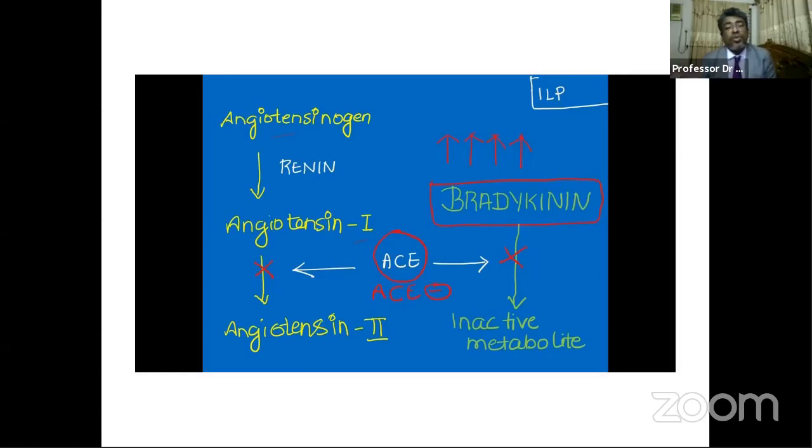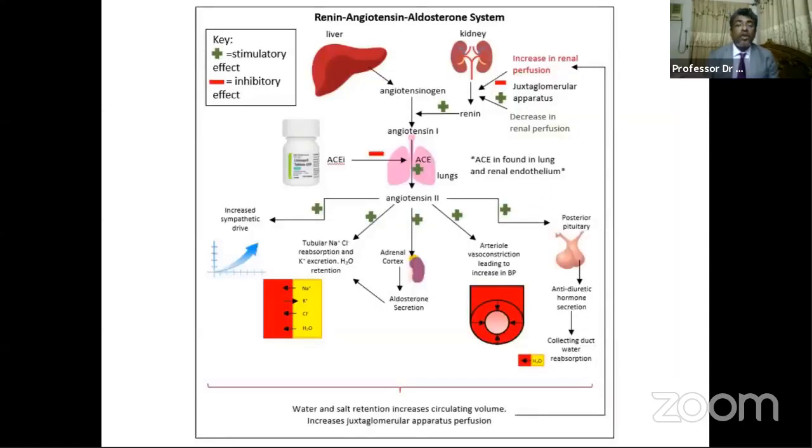If we block ACE, we block angiotensin 1 conversion, and we also block the conversion of bradykinin to inactive metabolites. So bradykinin concentration is increased in the lung epithelium, and that causes the dry cough. This is the mechanism by which bradykinin is formed in increased amount and causes the cough.